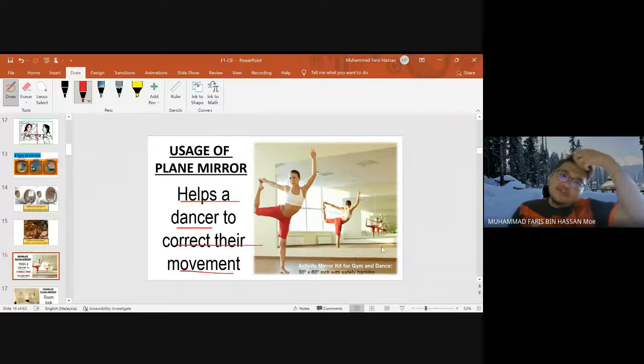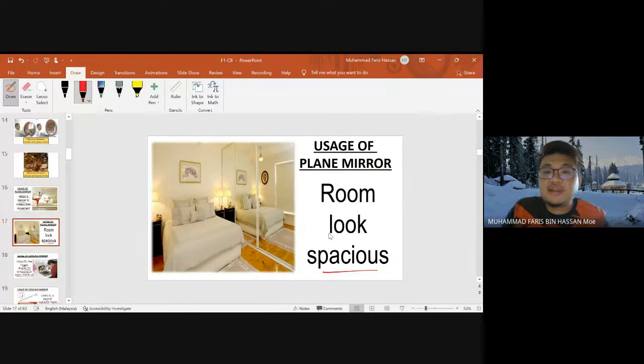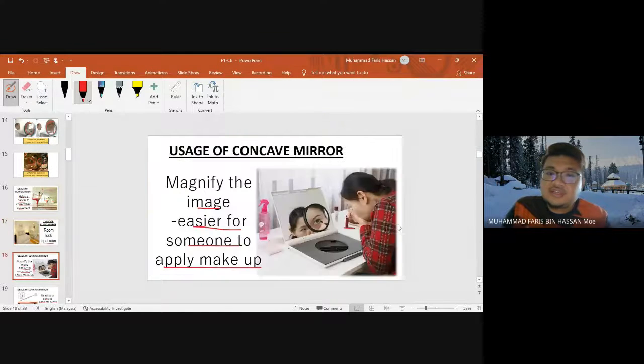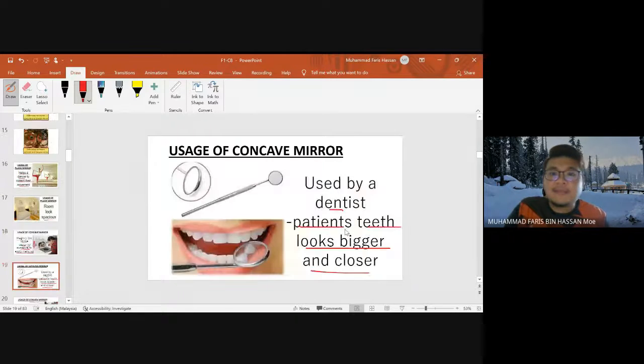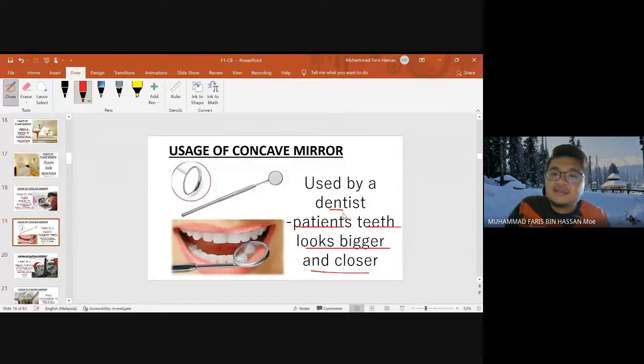So another usage of the plane mirror: first, it helps a dancer to correct their movement and makes a room look spacious. Another usage of the concave mirror is to magnify the image, easier for someone to apply makeup, and it is used by a dentist, so the patient's teeth look bigger and closer. So senang doktor gigi nak check gigi awak. So siapa yang biasa kena check gigi ni, macam awak kena scaling gigi kan, doktor akan masuk concave mirror ni dan dia akan gunalah alat itu untuk bersihkan gigi awak tu.